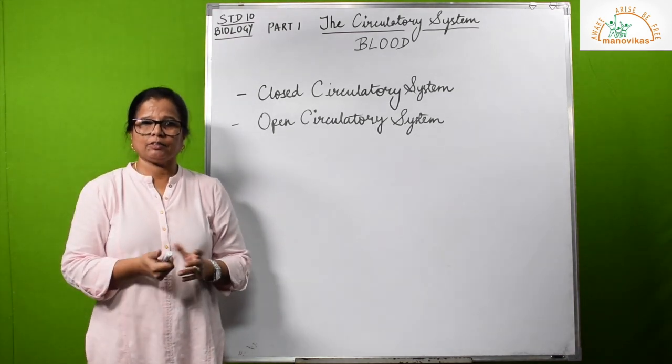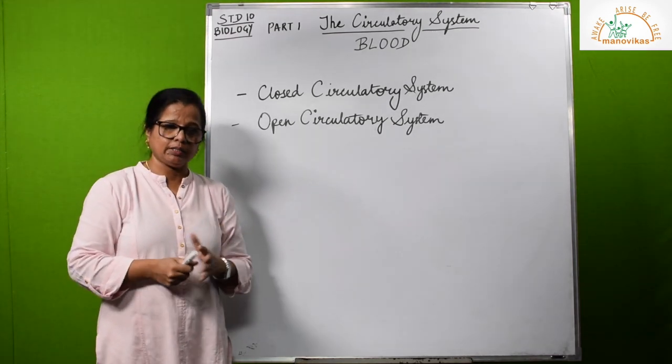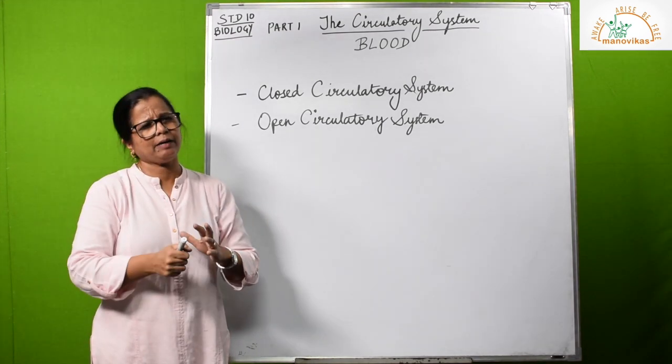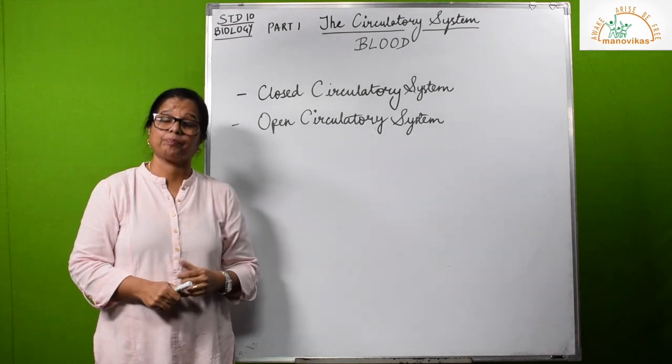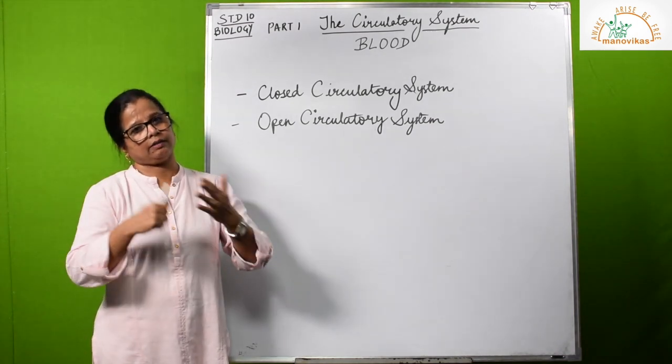Why do the veins look blue? Because of the very thin wall of the veins. But actually the blood inside the veins is on the dark purplish reddish side. So it is red but very dark red. But in a diagram, because we are studying it, it's better to color the veins blue and the arteries red.